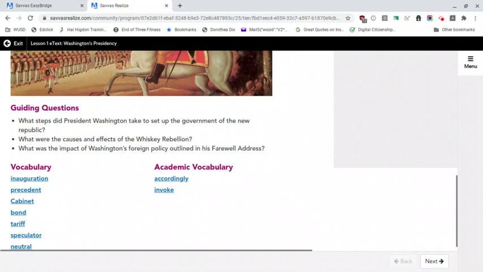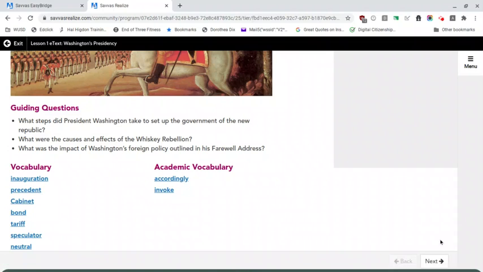Okay, if you are listening to this and not just looking for the answers, we are only going to cover guiding question 1 this week. And we are going to get through the vocabulary: inauguration, precedent, cabinet, bond, tariff, and speculator. Only the first guiding question this week.